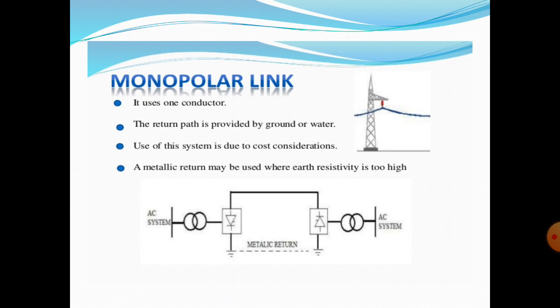This is the diagram of the monopolar link. In this monopolar HVDC system, there is only one conductor, that means only one pole. It is usually of negative polarity. In this monopolar link we use negative polarity and use ground or seawater as the return path. And in this system, the cost consideration is very small compared to other HVDC systems.